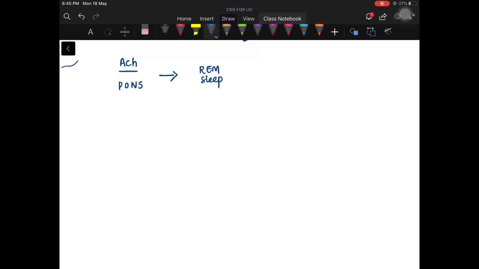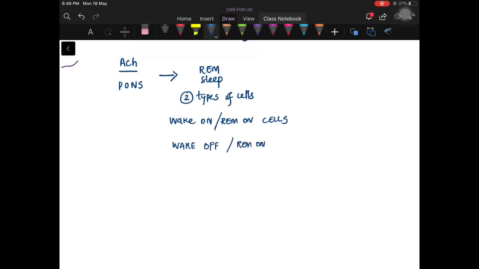In the pons we have two types of cells, wake-on and REM-on cells.